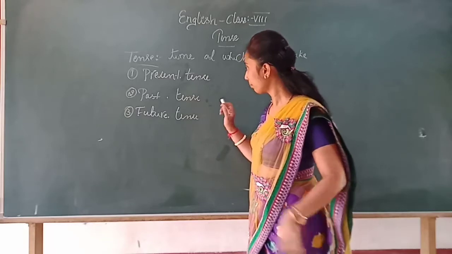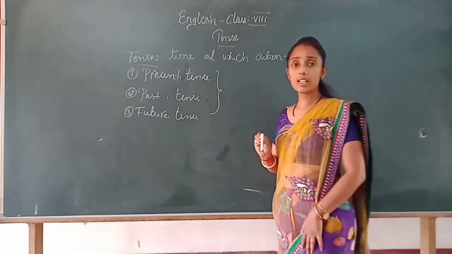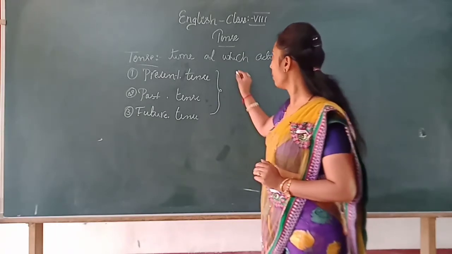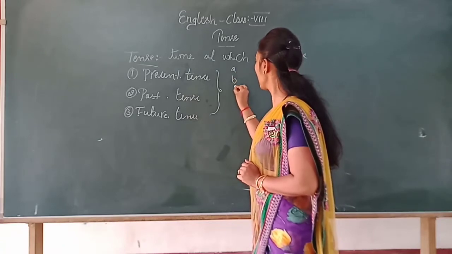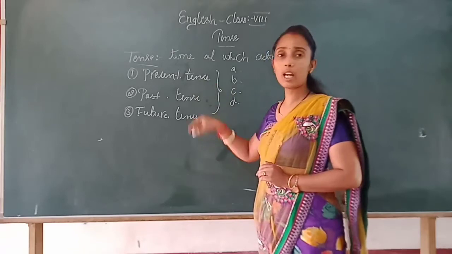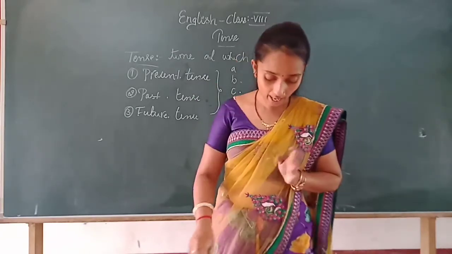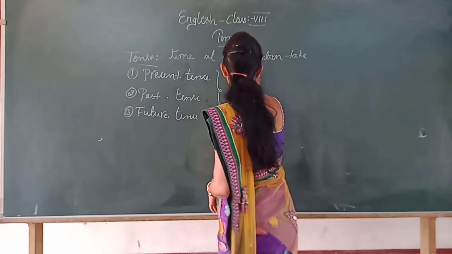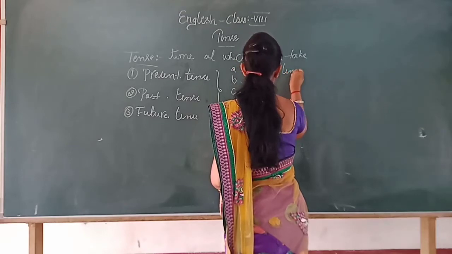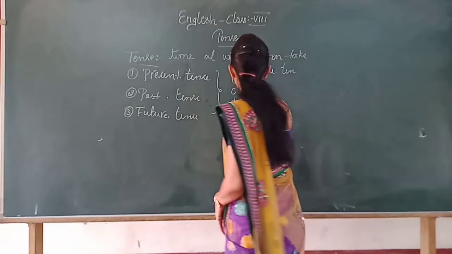Okay. So you must know that these three types of tense are further divided into 4 types. They are, write down, simple tense. Then the next one is continuous tense.